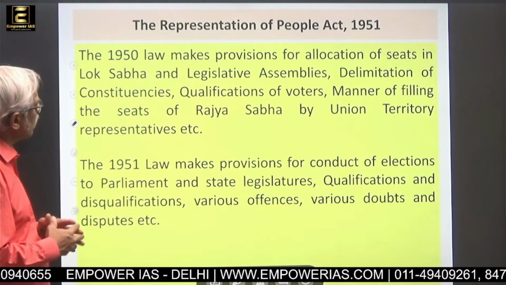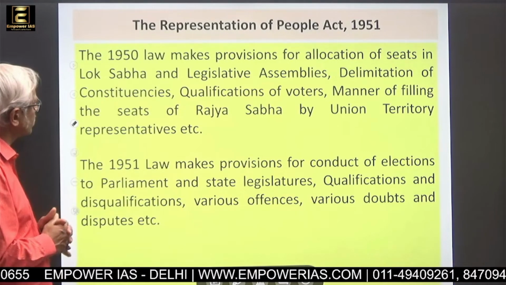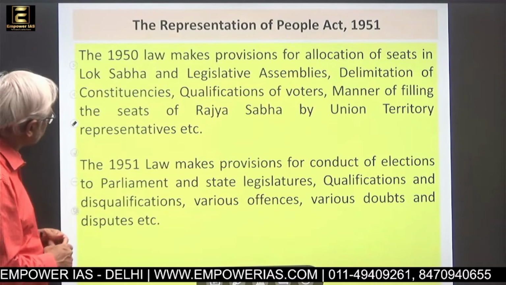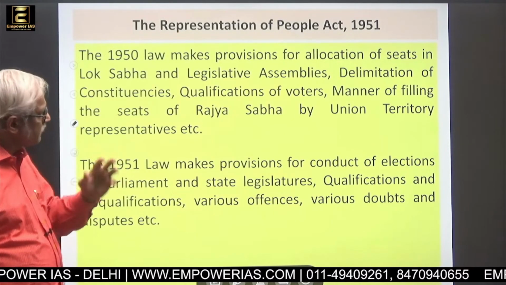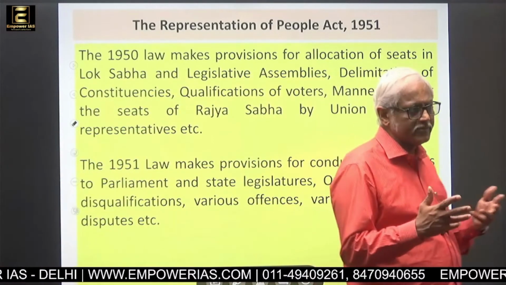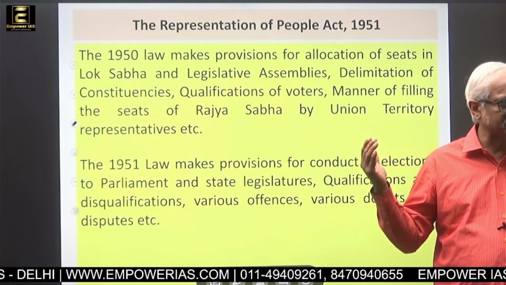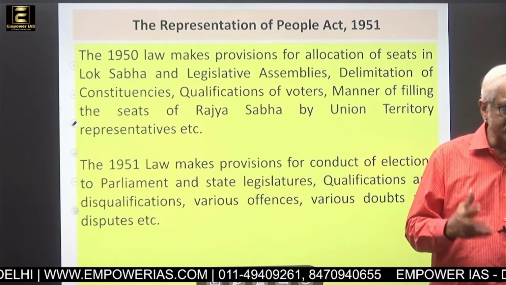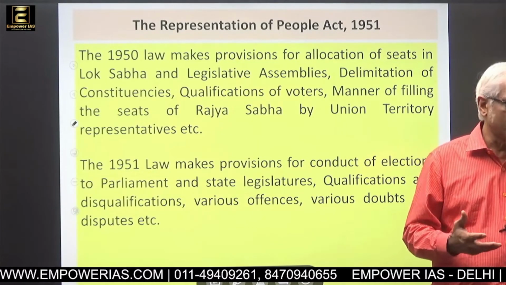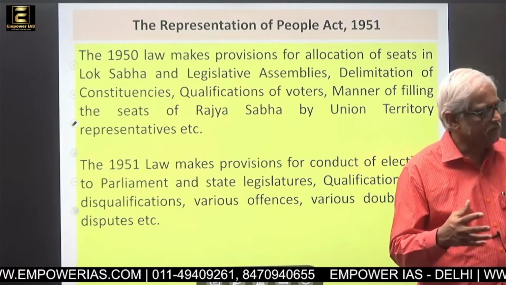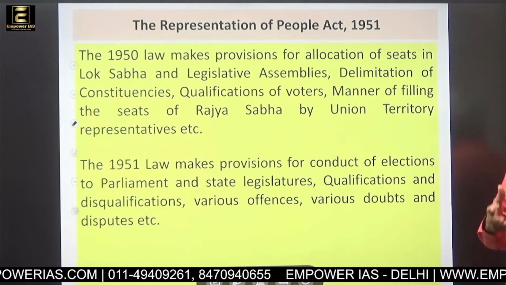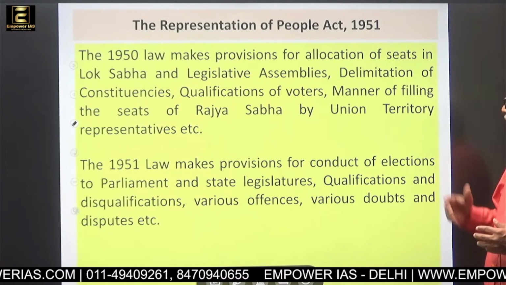The 1950 law makes provisions for allocation of seats in Lok Sabha and Legislative Assembly, delimitation of constituencies, qualifications of voters, who will be voters, right? Particularly in 1950-51, just imagine the inflow of refugees, then princely states, then various areas may not be fully within the enumeration, within the fold of administration. All these things, now you have to decide who can be the voters. Qualification of voters,